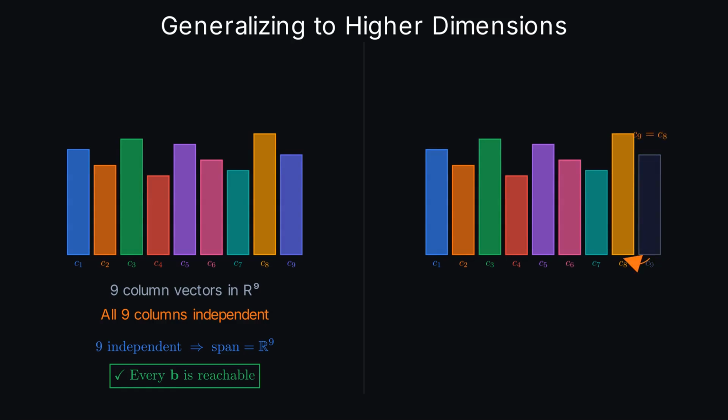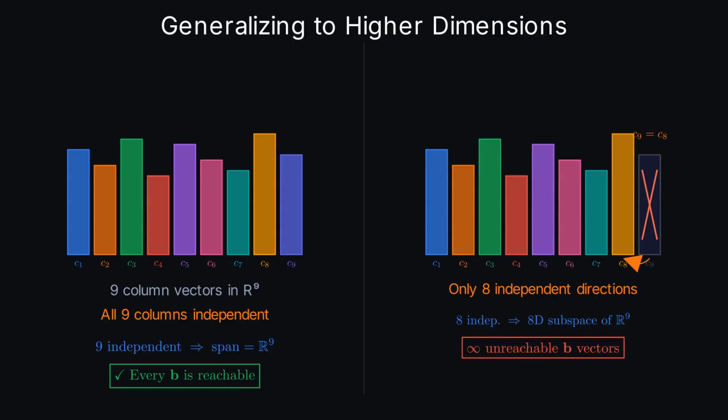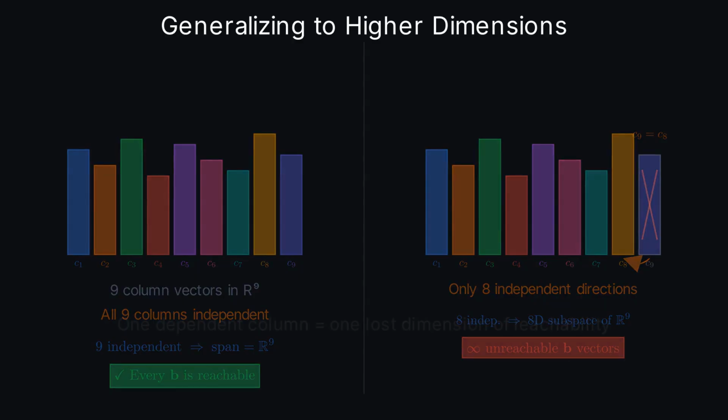Now suppose column 9 equals column 8. We've lost one independent direction. Instead of 9 independent columns, we only have 8. The combinations now fill only an 8-dimensional subspace sitting inside 9-dimensional space. Infinitely many target vectors lie outside that subspace, permanently unreachable, meaning for those vectors B, the system has no solution.